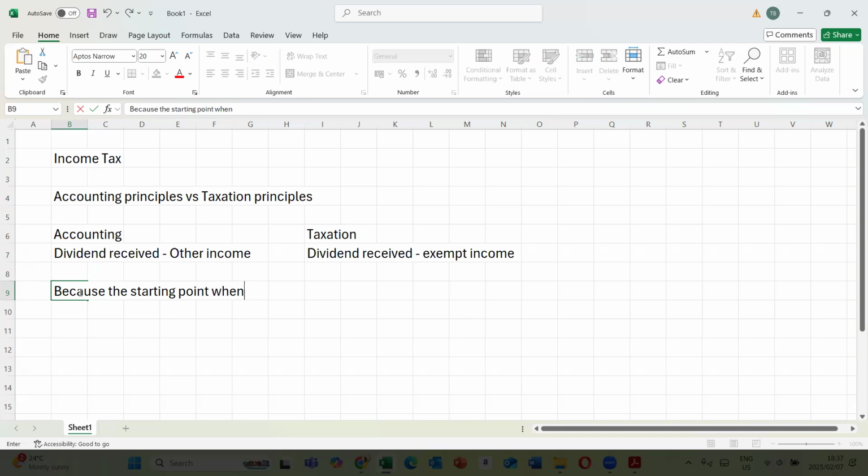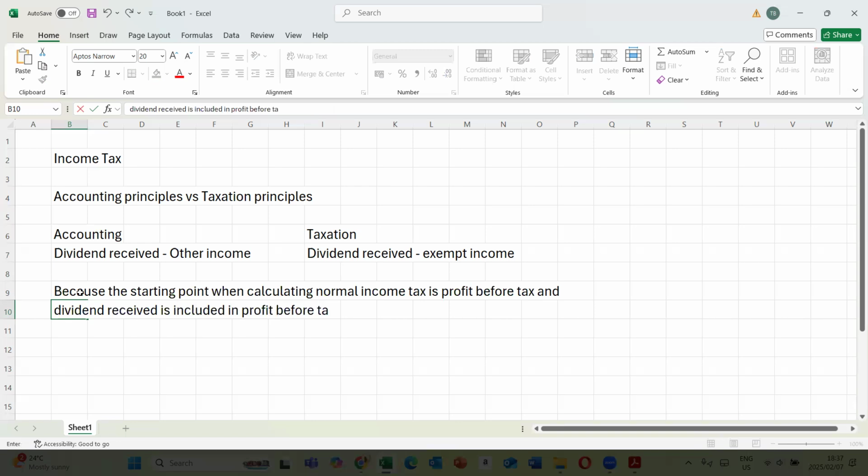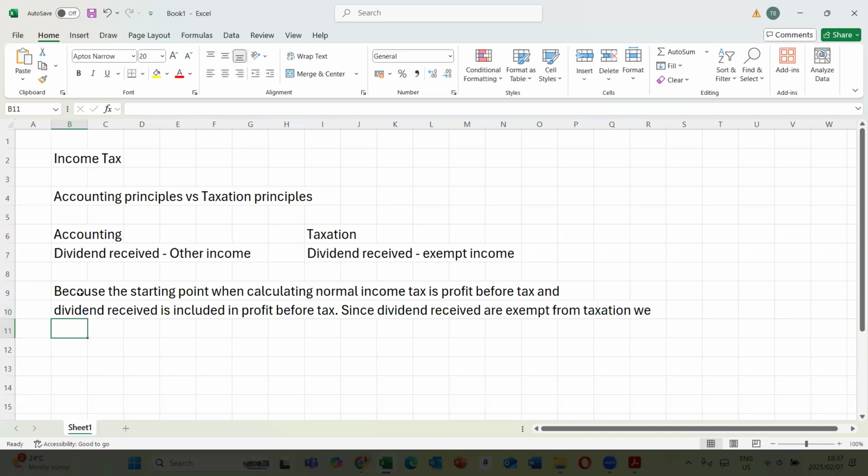So our starting point when calculating normal income tax is profit before tax. And dividend received is included in profit before tax. So what do we do? Since dividends received are exempt from taxation, we need to remove or reverse dividend received from profit before tax.